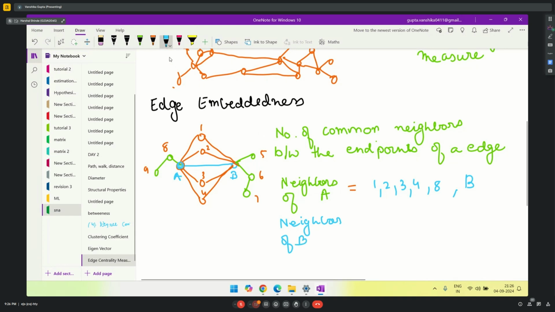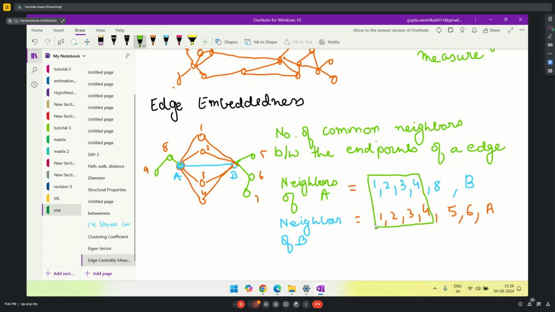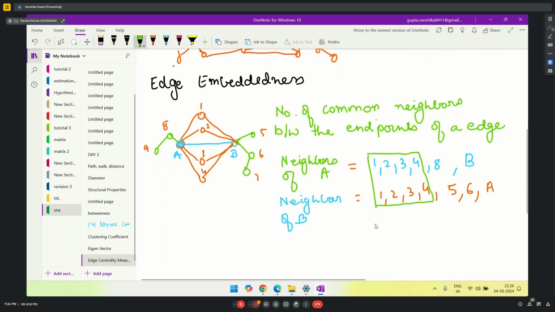Now neighbors of B. What all are the neighbors of B? 1, 2, 3, 4, 5, 6, and A. So what we need to find is the common neighbors. So what are the common neighbors? 1, 2, 3, 4. So this is the measure of edge embeddedness. Now how to calculate that?